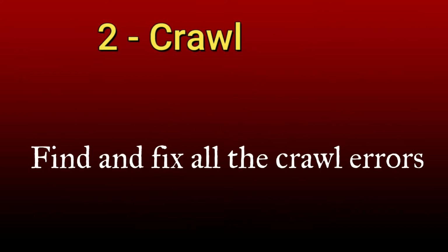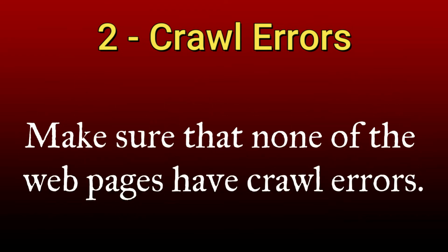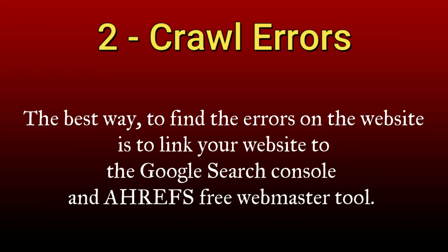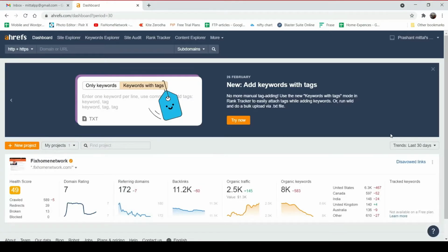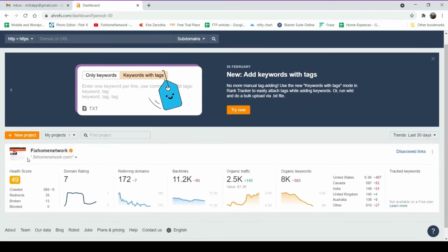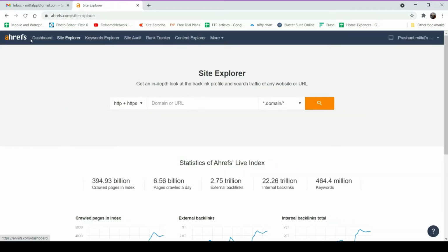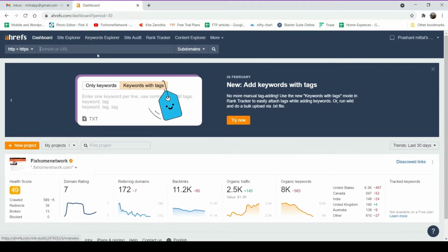Now the second point is find and fix all the crawl errors. Make sure that none of the web pages have crawl errors. Best way to find the crawl errors is to link your website to Google Search Console and Ahrefs free webmaster tool. Let me show you. One of my websites is linked to Ahrefs webmaster tool. Now this is how the dashboard looks. Let me go to Site Explorer. It will show me the report. Let me go to dashboard, site audit.